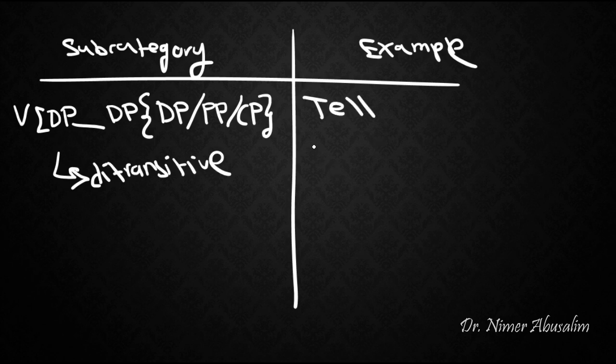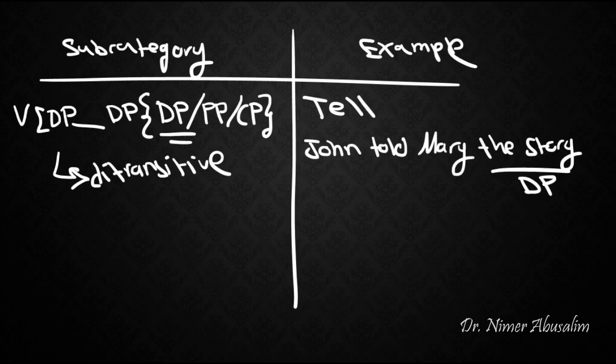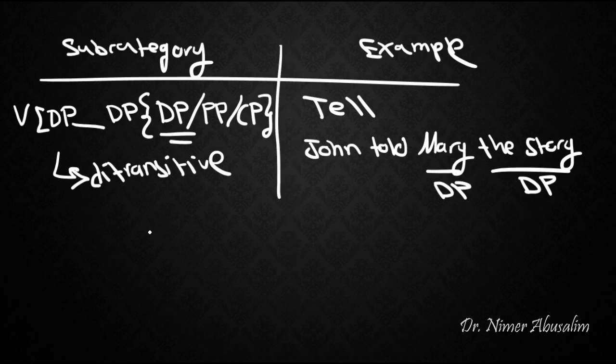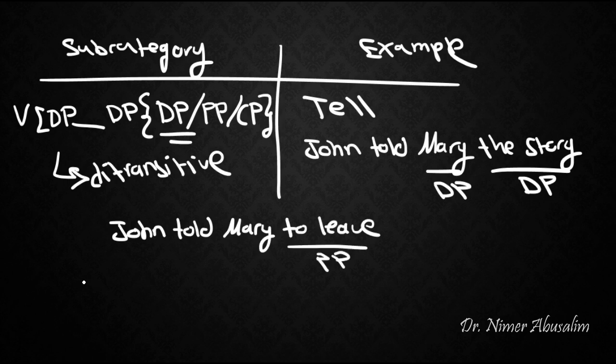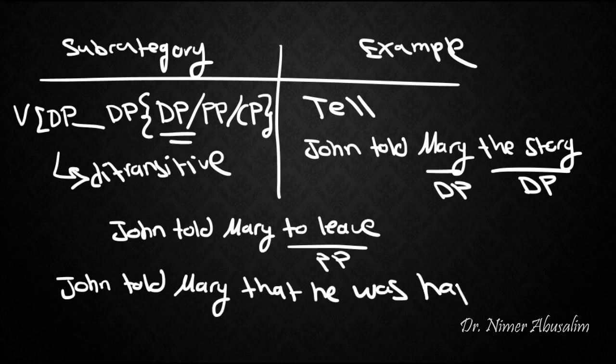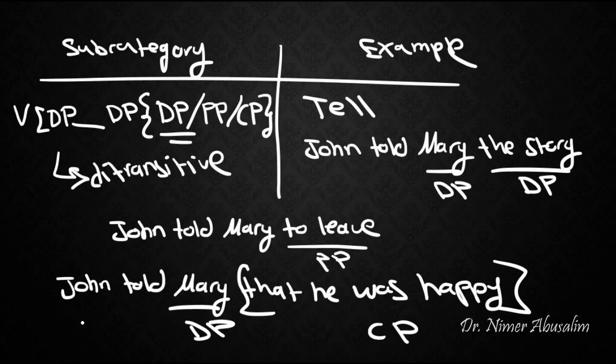So we could have John told Mary, and let's take DP, the story. So that's a DP and a DP. Now let's take PP. We could say John told Mary to leave. How about a CP? John told Mary that he was happy.